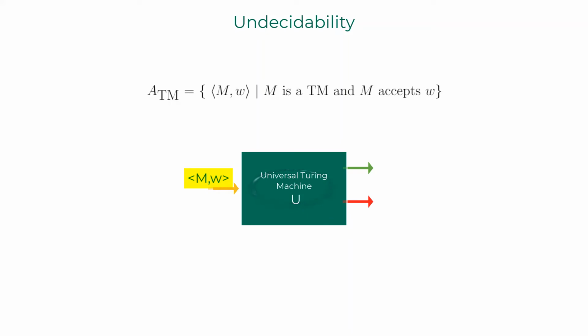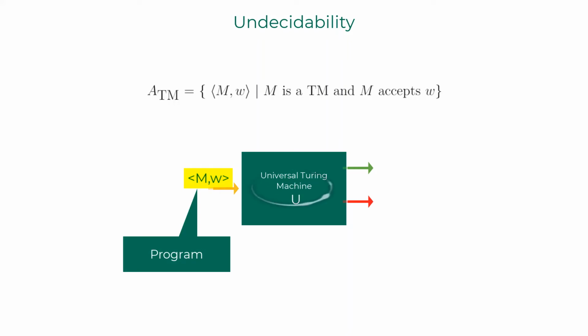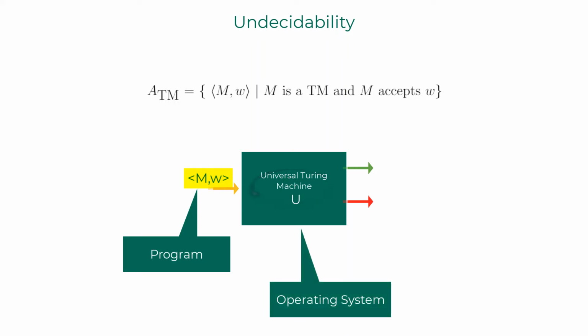A simple analogy of this situation: a Python program written by you can be thought of as M. The operating system with Python interpreter can be thought of as universal Turing machine U. If your program ends up in an infinite loop, so does your operating system process that runs the Python program.